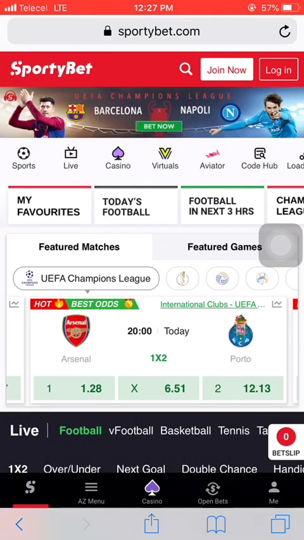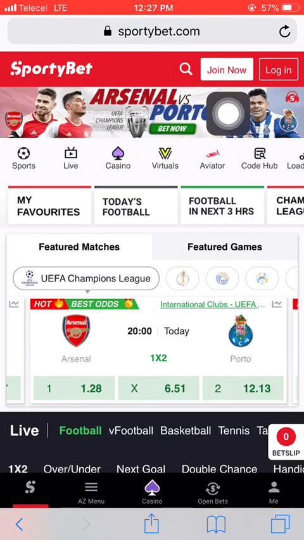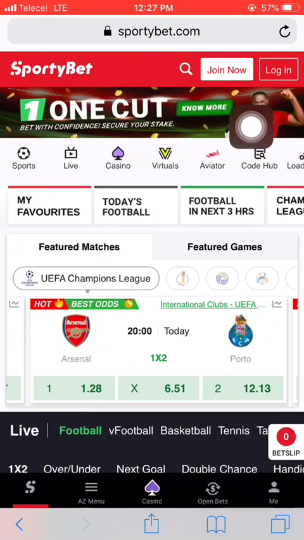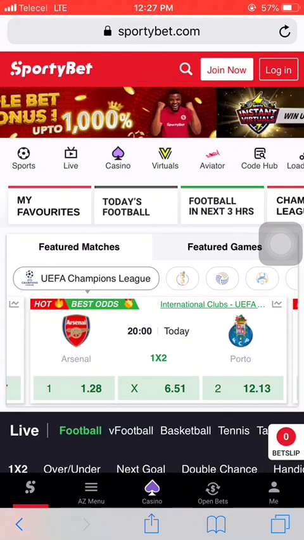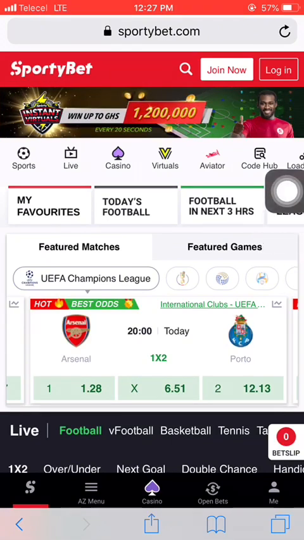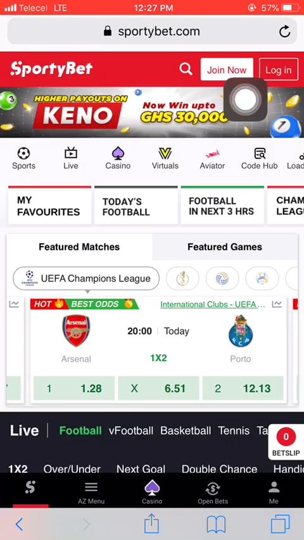The first thing you have to do if you want to start betting is to create an account. You have to join Sportybet by creating an account there. After you have finished downloading and installing the app, just open the app and check at the top. You will see Join Now and you will see Login.